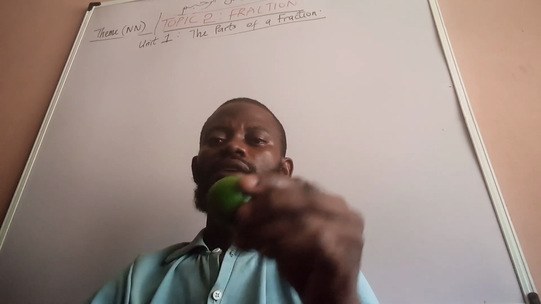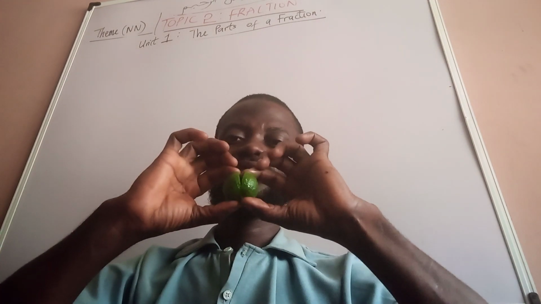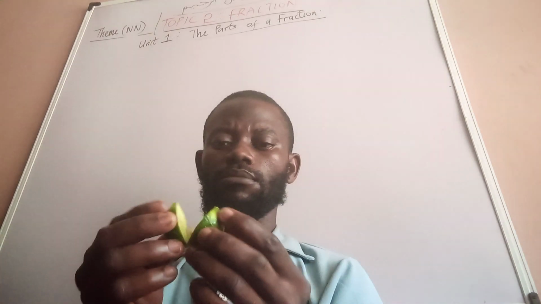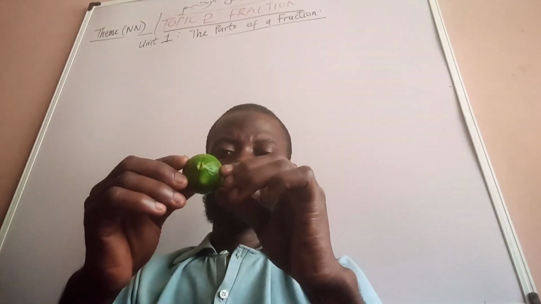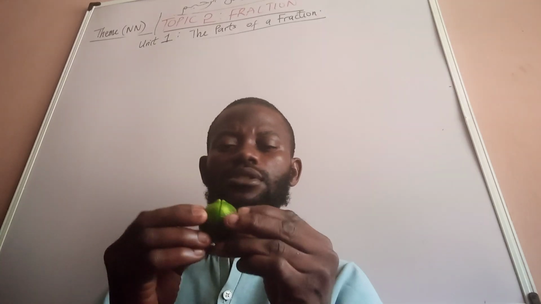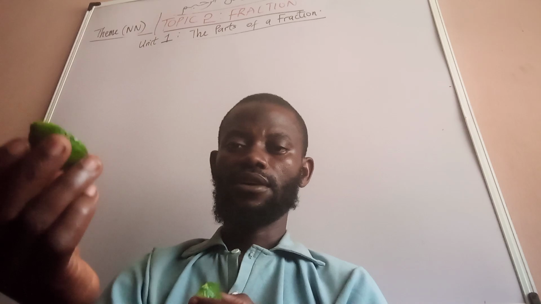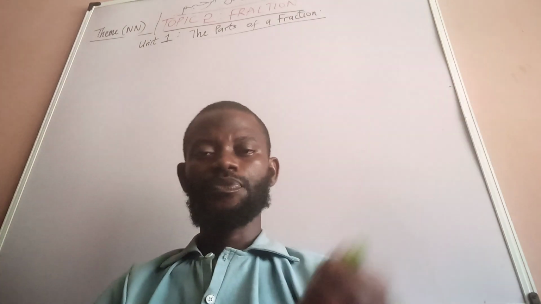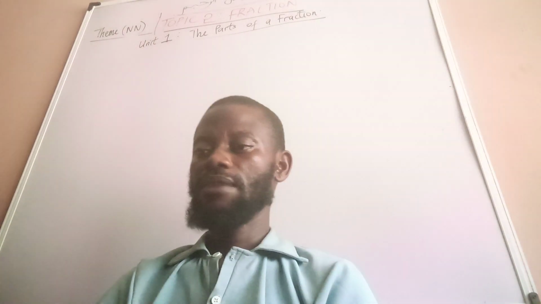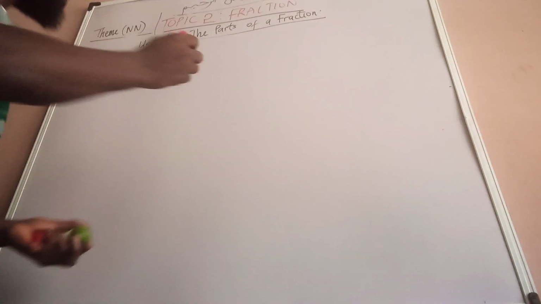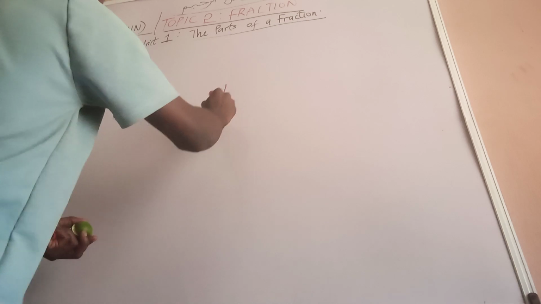Now, I have cut this thing laterally into 2 equal parts. Already, it is a whole lemon, but now that I've cut it into 2, this one is half and this one is half. If you want to write this half in mathematics, you write 1 over 2.